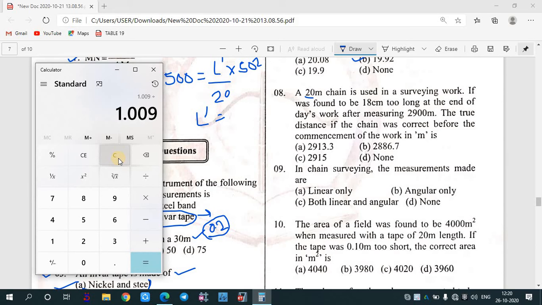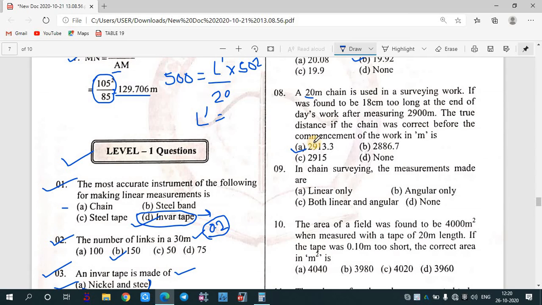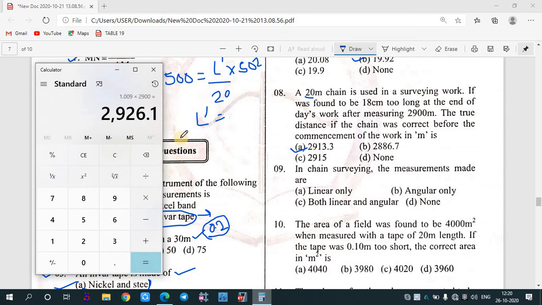Okay, so it is 1.009 into 2900, so it is 2926.1, and the answer is coming as 291.33. I think we have done something wrong.